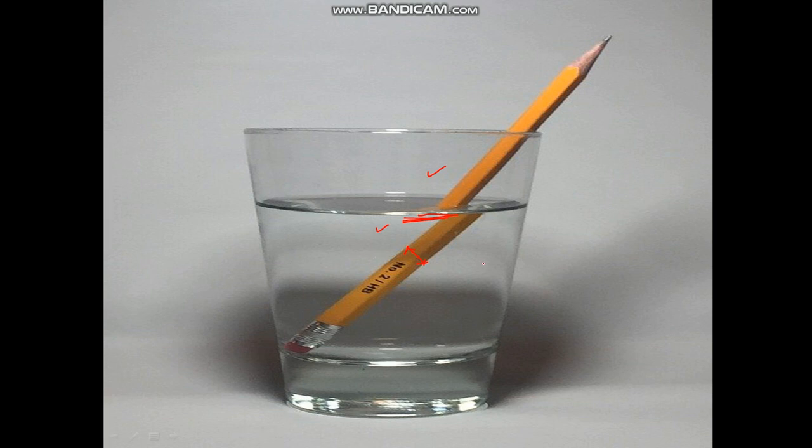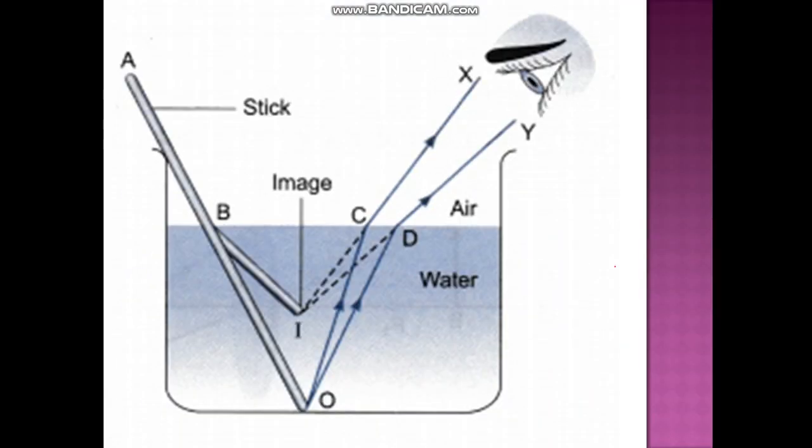Here too the light is traveling from where? From water to air. When you see it, it is traveling from water to air and it bends. So let's see the diagram. Now here again, this is the position of the pencil you can observe, and we have taken two rays. One is the ray OD and the other is ray OC, which are falling obliquely.